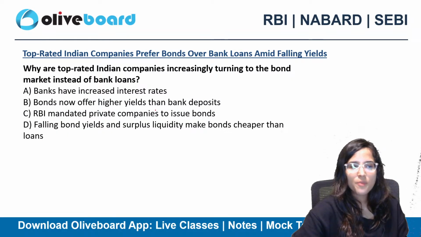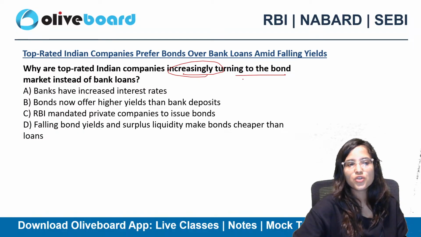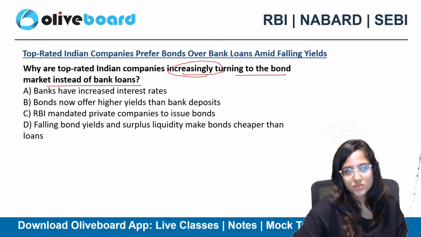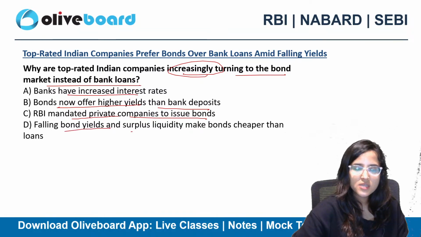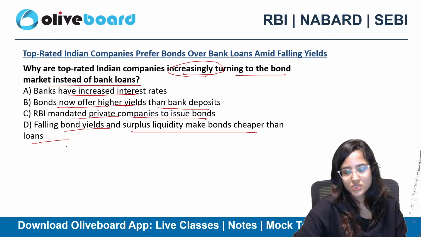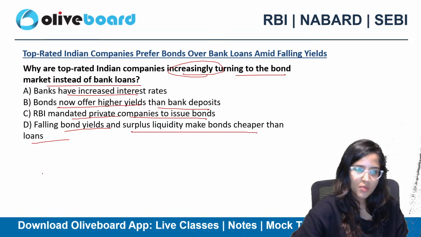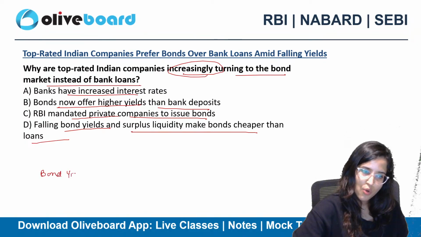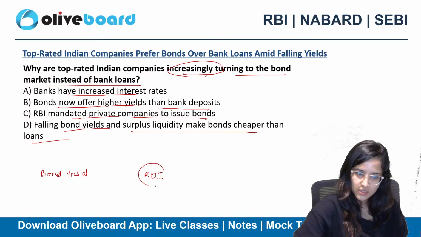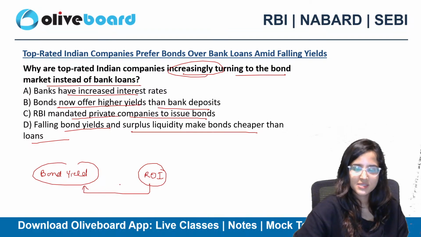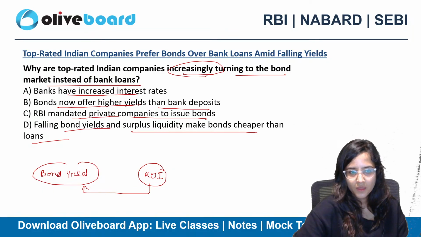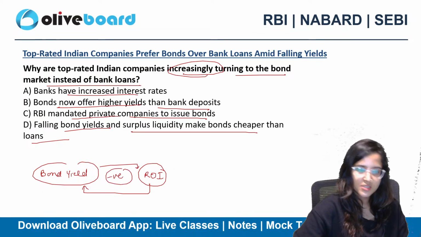So why are top rated Indian companies increasingly turning to the bond market instead of bank loans? Banks have increased interest rates. Bonds now offer higher yields than bank deposits. RBI mandated private banks to issue bonds. Falling bond yields and surplus liquidity make bonds cheaper than loans. Here the economic concept that I was talking about is the negative relationship between bond prices and the rate of interest. This negative relationship is what I was talking about.